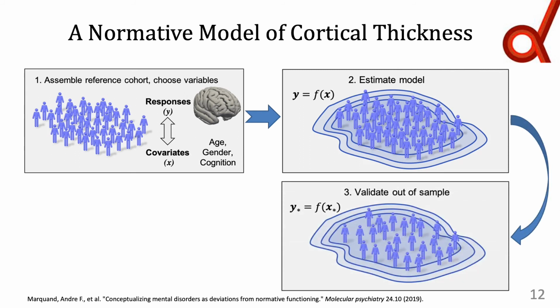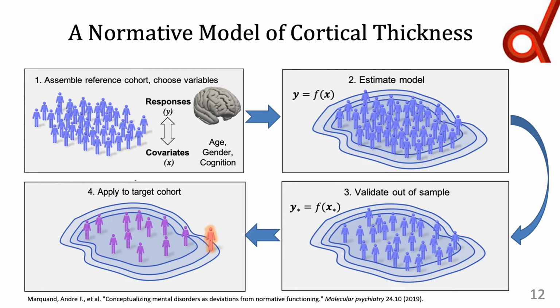The next step is to validate the model on a test set. If the model is valid, then its estimated mean and variance form a normative model of brain structure or function. Now when we observe the data from a new subject, its large deviation from the norm of the population can be interpreted as an abnormality in the brain, and therefore can be further analyzed in relation to different brain disorders.